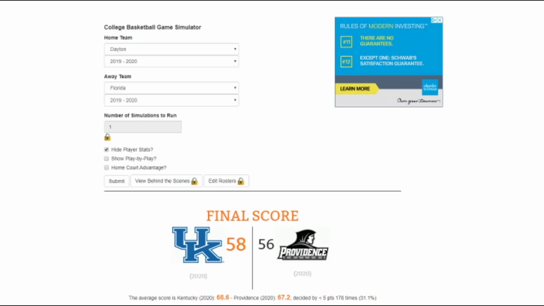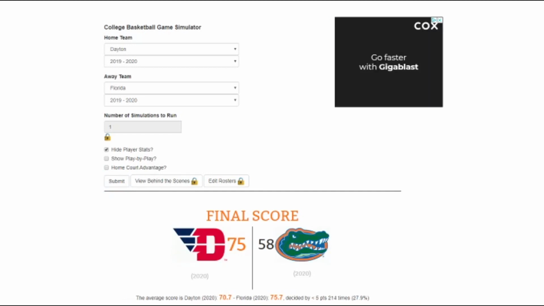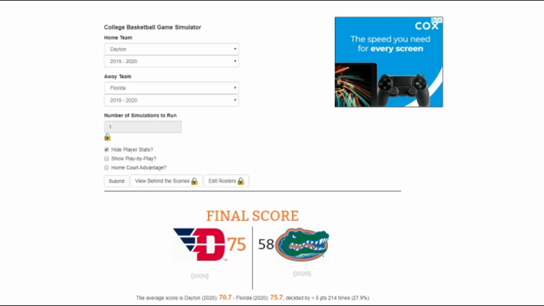I do think Obi Toppin will be able to carry them through as expected. And here we go. Oh, they win way more than I thought. Almost by 20 points. They win by 17, 75 to 58.